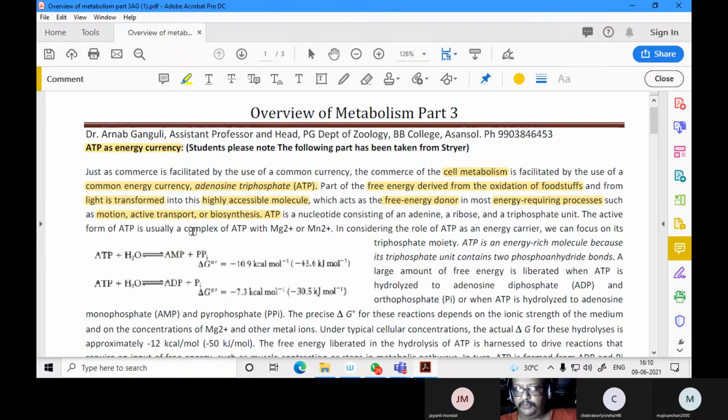The active form of ATP actually is a complex with magnesium or manganese. If you consider the role of ATP as an energy carrier, you have to concentrate on its triphosphate. ATP is an energy-rich molecule because its triphosphate unit contains two phosphoanhydride bonds.